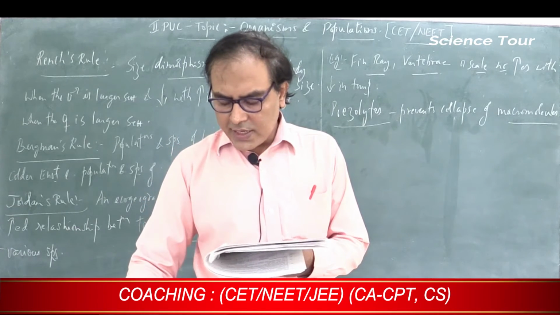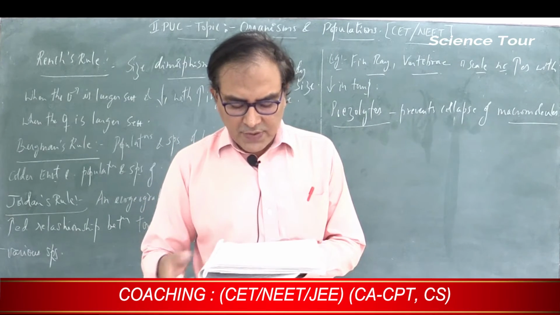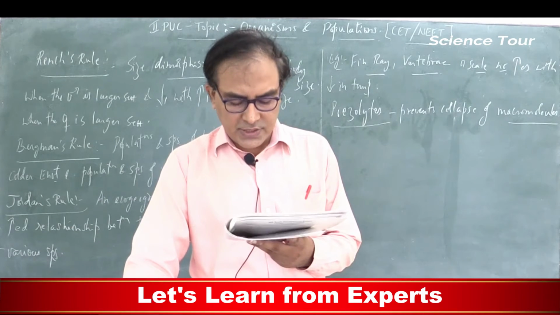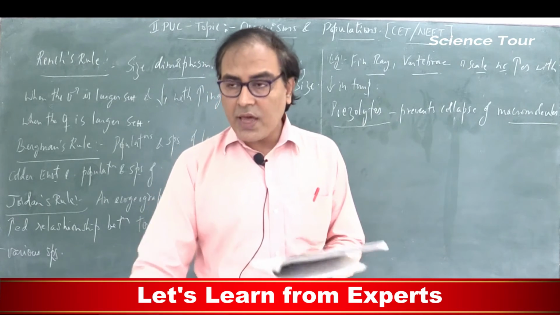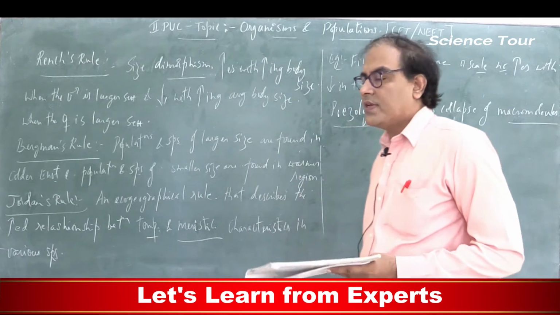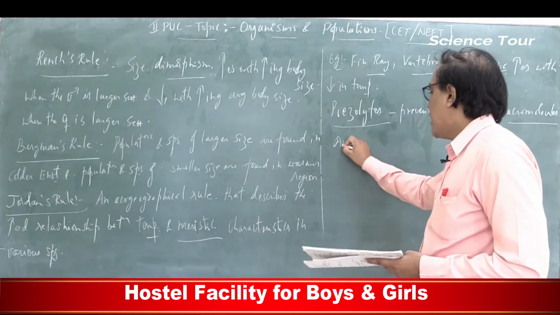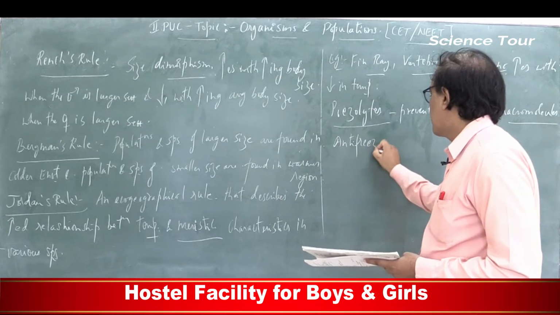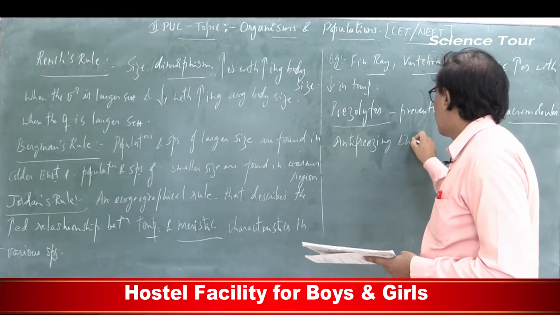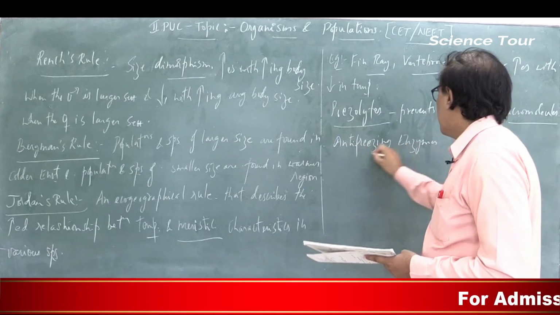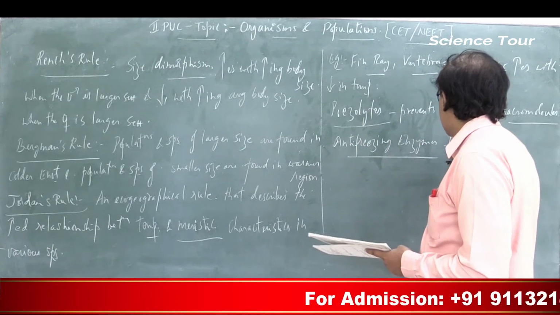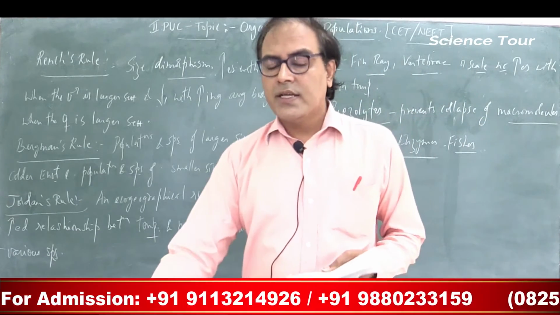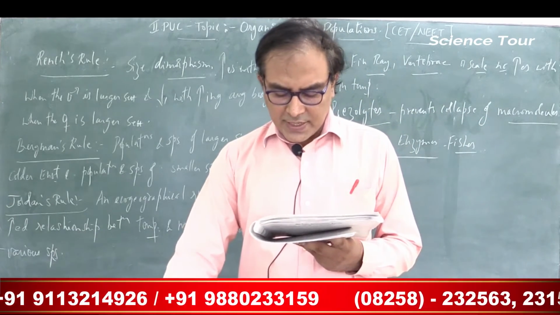Similarly, you take an example of a fish which is living in very cold environmental conditions such as the Antarctic. Okay. They have in them anti-freezing enzymes. So these enzymes will prevent the process of freezing.